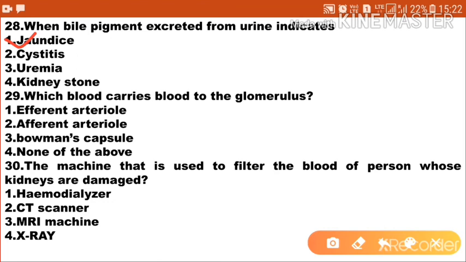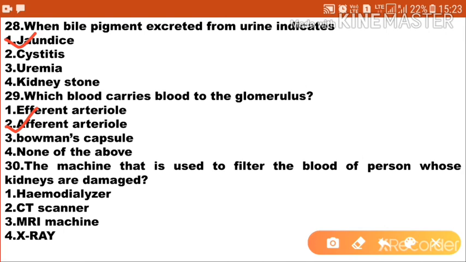Next one, which vessel carries blood to the glomerulus? Option 1 afferent arteriole, option 2 efferent arteriole, option 3 Bowman's capsule, option 4 none of the above. So the correct answer is afferent arteriole. It carries blood to the glomerulus. Option 2 is the correct answer.